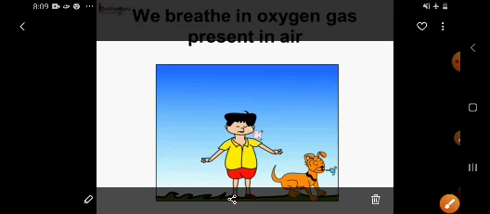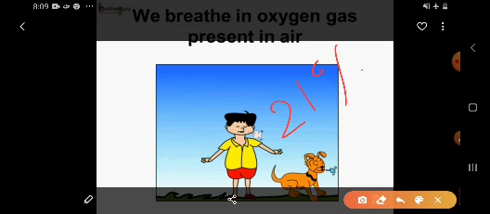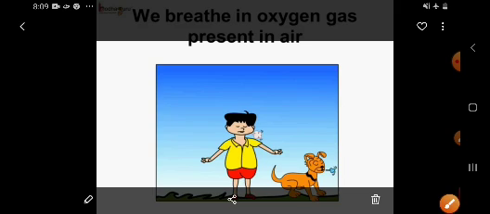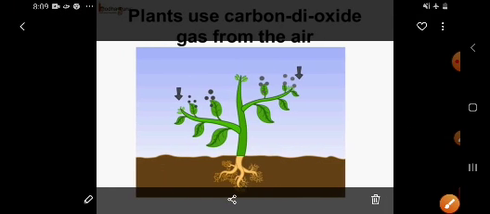Now, when we breathe in, we breathe in the oxygen gas present in air. This oxygen gas forms 21% of our air. This is one of the colorless gases in the air. Now, carbon dioxide.